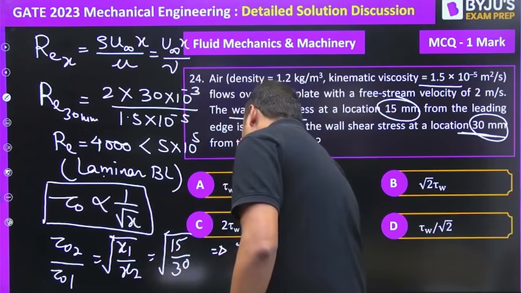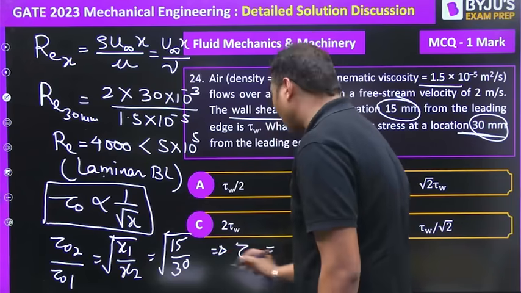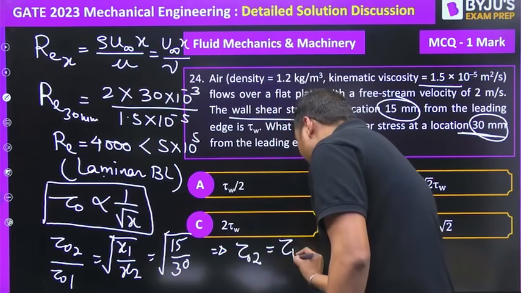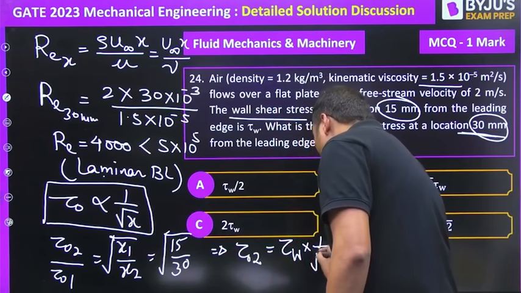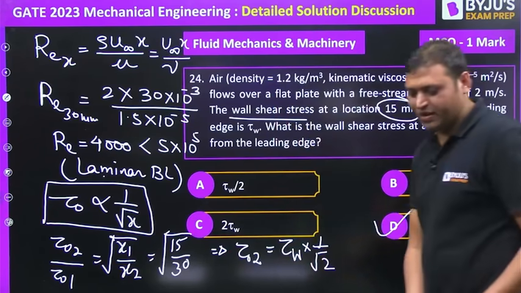So tau naught 2 is equal to tau naught 1, that is tau W, into 1 by root 2. So option D is the right answer for this one.